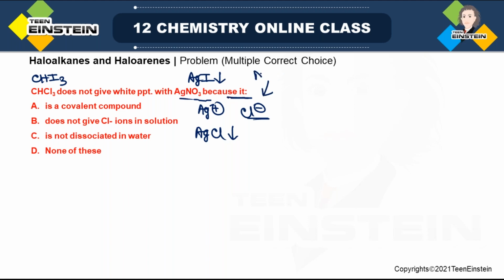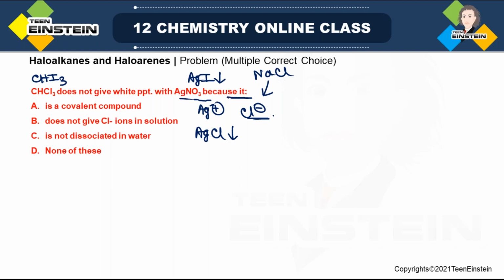Just take the example of sodium chloride. It remains as Na plus Cl minus. So that is why in sodium chloride solution, if you pour AgNO3, you will easily get AgCl precipitate. But if the compound is covalent in nature, then it is not possible. So the option is correct. Then it does not give Cl minus ions in solution.